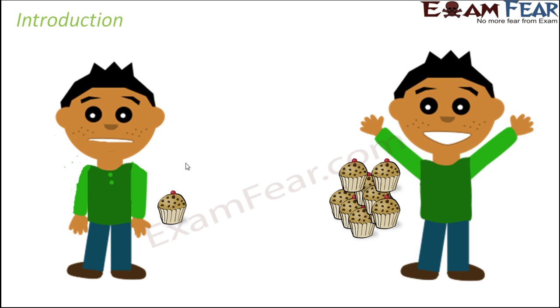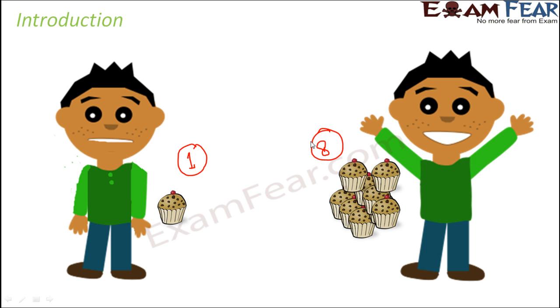So in the first scenario, the boy just had one muffin. But in the second scenario, he had more than one muffin. If we exactly count them, it's 1, 2, 3, 4, 5, 6, 7, 8. He has some 8 muffins. Now, there is a difference, right? In the first case, there is one. In the second case, there are many.